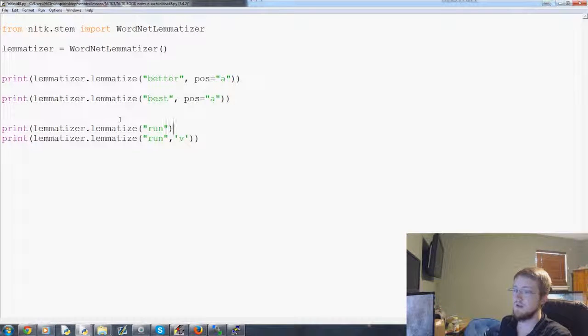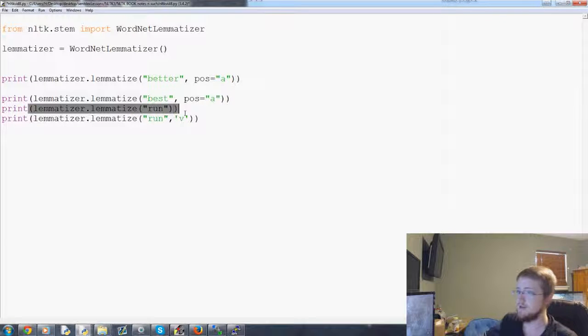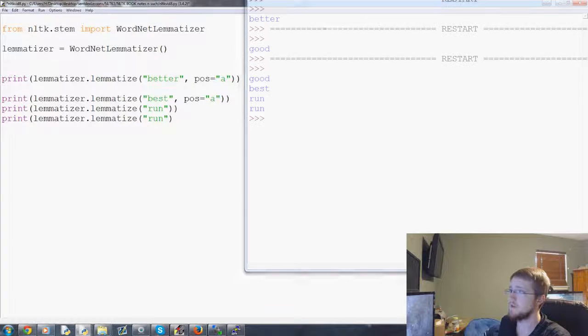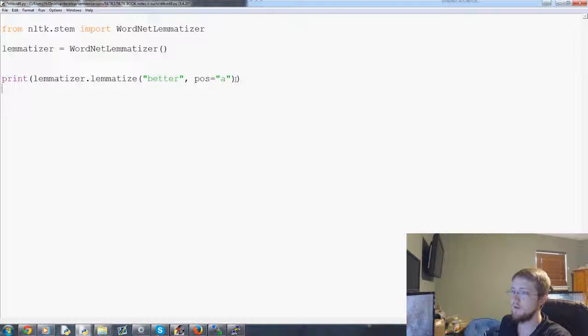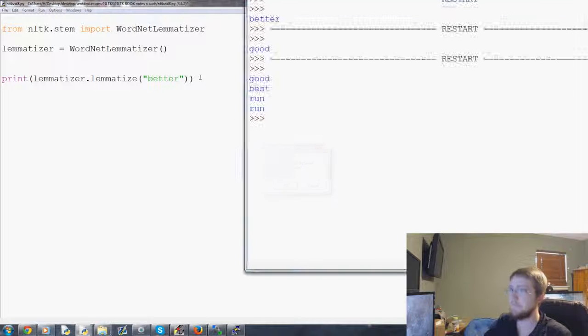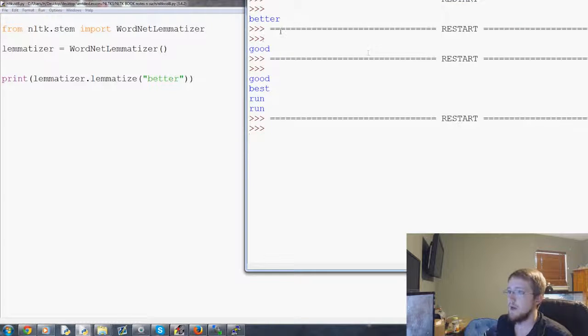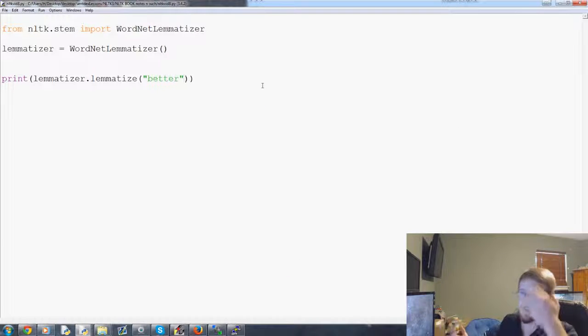By default, some people get confused with lemmatizing because they'll do something like this. For example, better as an adjective came back as good, but what if we got rid of pos equals a? Wait a moment. And we get back a return of better. Okay, that's not what we expected, but now we know why. The default parameter for lemmatize is pos equals noun. So if you have something that is not a noun, you have to pass through the part of speech tag. So keep that in mind when you lemmatize things.